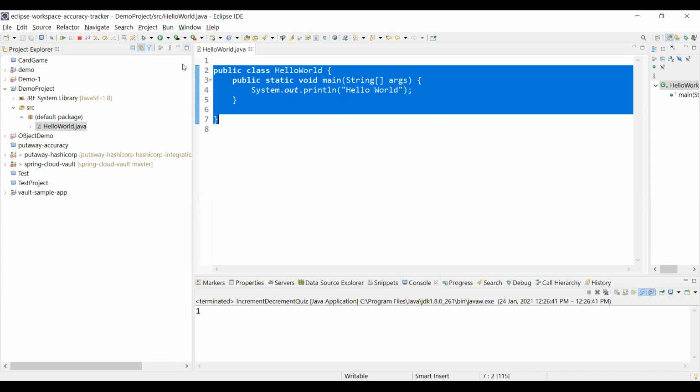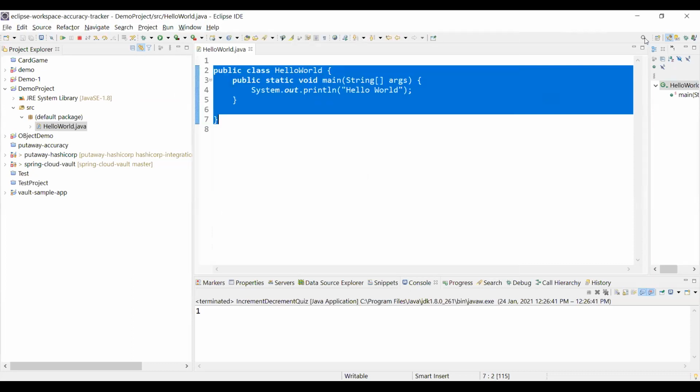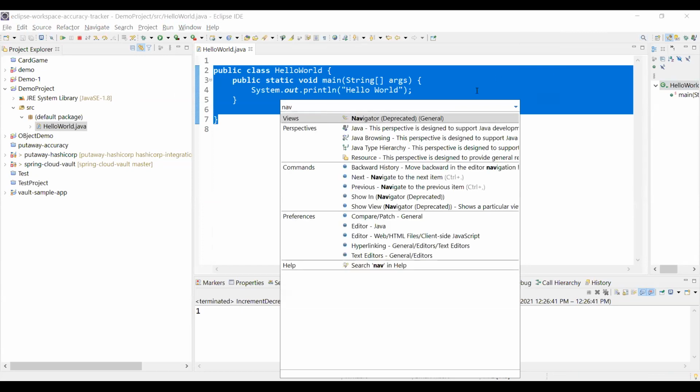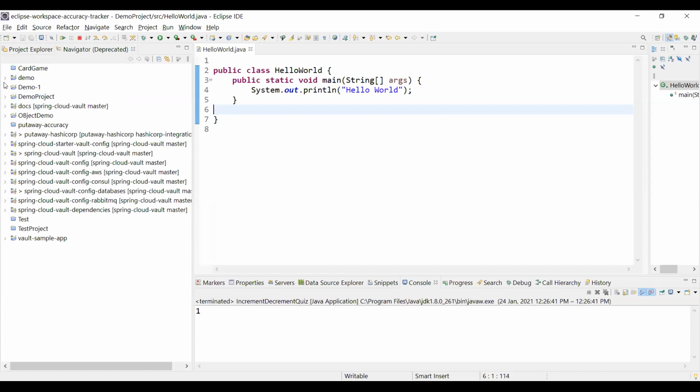Okay, so for that we need to go to Windows, preferences, sorry, not preferences, what is the name of the perspective, Navigator. Yeah, okay, so this is the demo project we were working on. So this is the demo project basically.